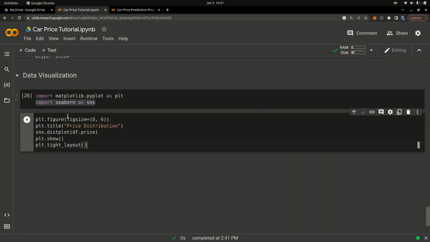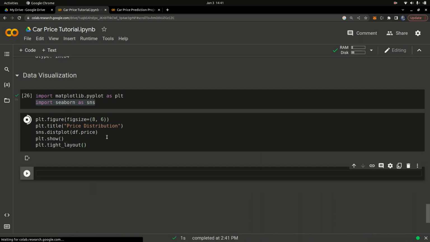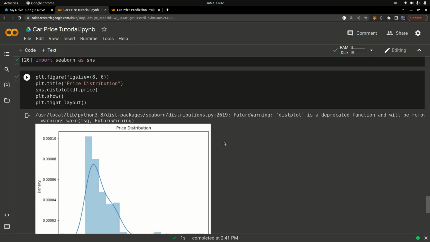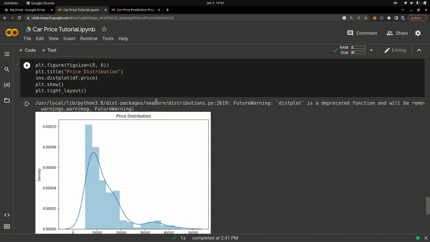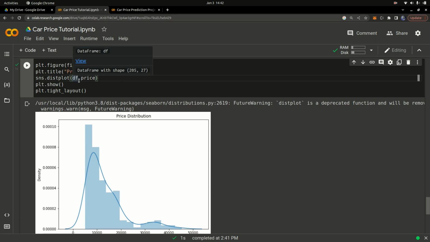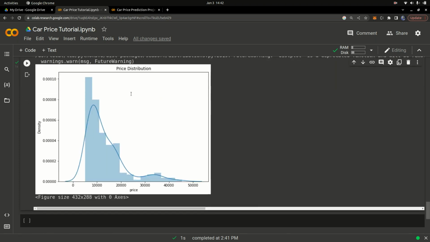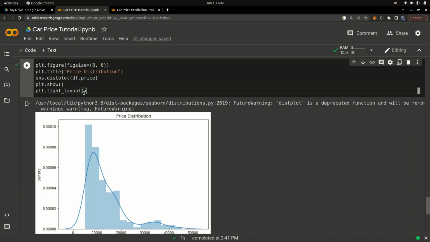You can pause the video and type it out, or you can get the code from the link in the description. This is the code, and it shows us the data distribution. We just created a figure and gave it the title price distribution, and then sns.distplot, which is used to draw a distribution plot. It is drawing the distribution plot of the price column, so df.price, and then plt.show and plt.tight_layout just to format it properly. plt.show just shows the graph, and plt.tight_layout does some proper layouting.